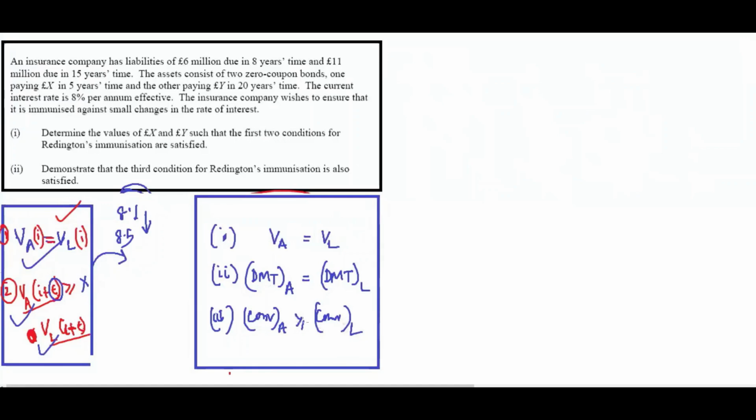So you do a lot of problems. Once everything is done, I'll discuss more about convexity, how it works and all that. You come with problems. Convexity roughly measures the spread of your assets.